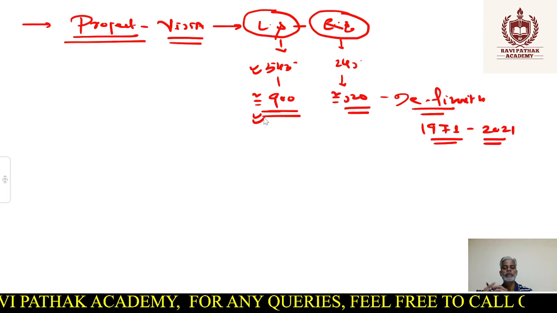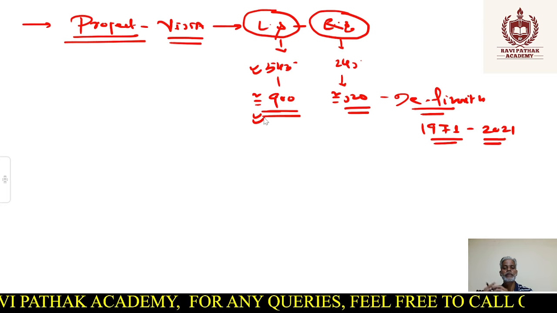For them also, this particular delimitation exercise is very, very important, right? So by all this discussion, what conclusion are we reaching? That delimitation is going to take place at the earliest, and as the government is saying, it would most likely be in the first quarter of 2027, that is, around February or March, the delimitation will take place. So I hope you got a holistic view as far as delimitation is concerned.